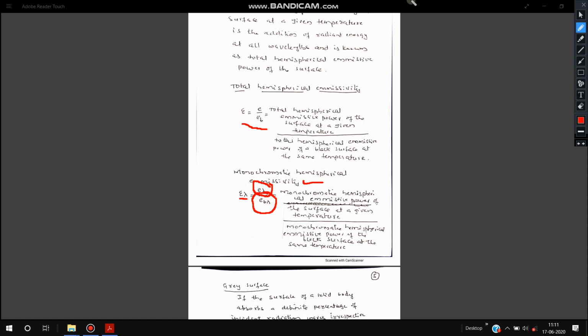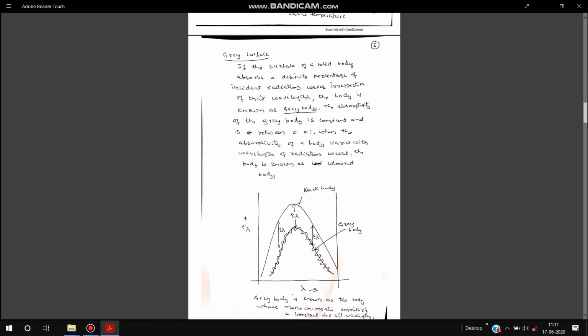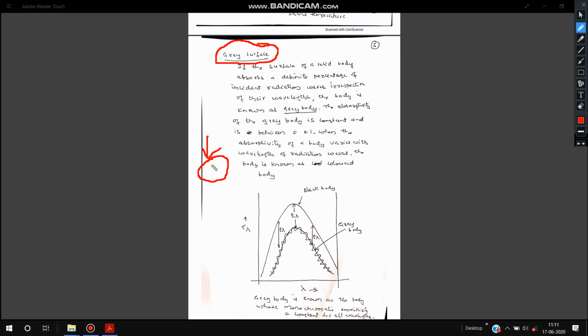Now, another term: gray surface. What is a gray surface? If a surface absorbs a definite percentage of radiation irrespective of the wavelength, then it is called a gray surface. A gray surface is one which absorbs a definite percentage of radiation irrespective of the wavelength falling on it.